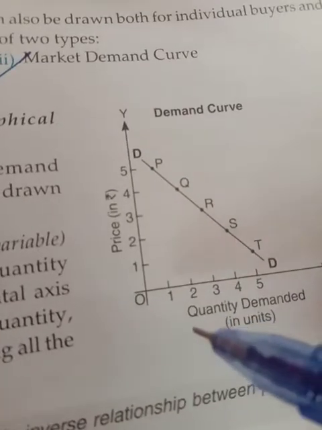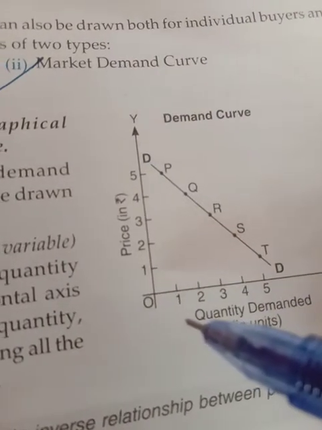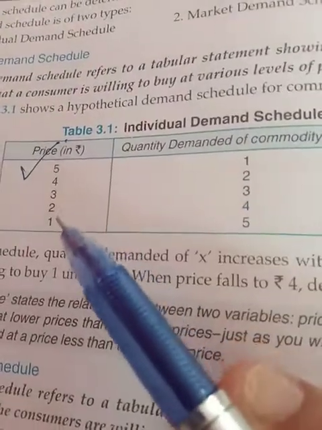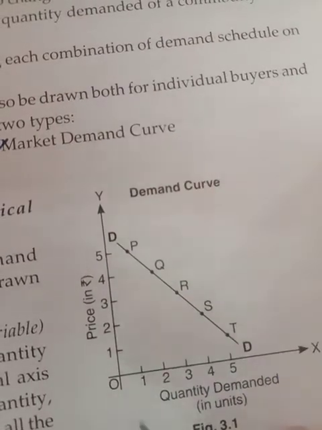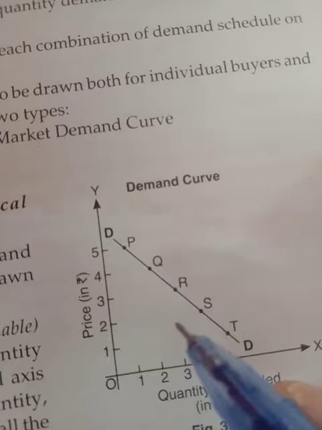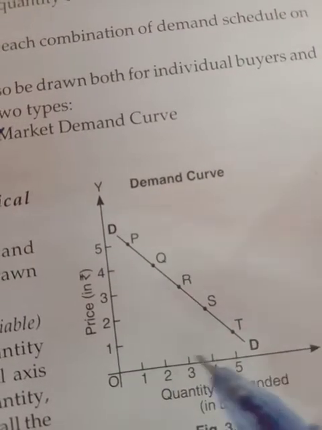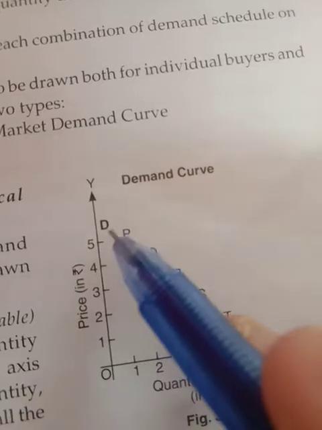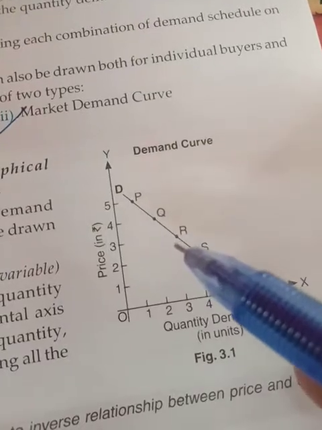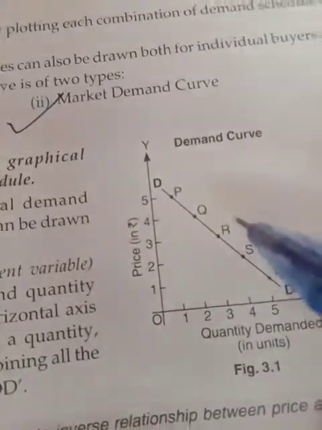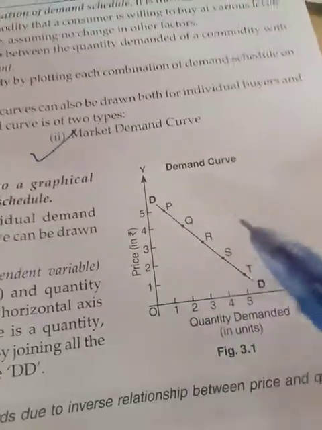While plotting all these, you know that at 5 rupees it was 1 unit. I am making the individual demand curve by following this particular schedule which is given in your book: 5, 4, 3, 2, 1 and 1, 2, 3, 4, 5. This you have to draw. At 5 rupees there is a demand of 1, then 4 and 2, 3 and 3, 2 and 4, and 1 and 5. Likewise you take the points and then join them with a line. This is the demand curve. What is the shape of the demand curve? It is downward sloping. A downward sloping demand curve shows the inverse relationship between price and quantity demanded. So this is the downward shape.